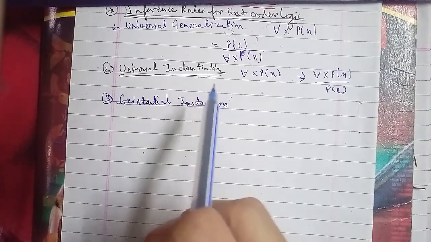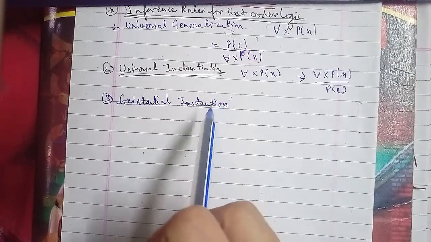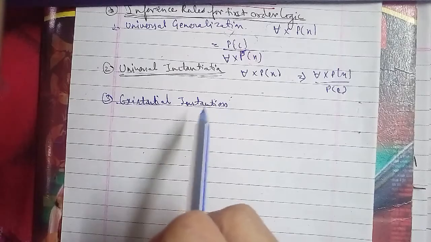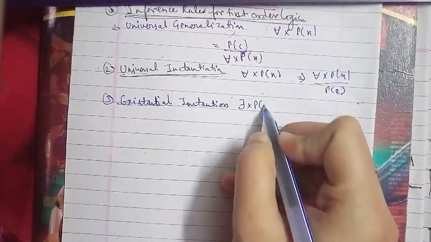The restriction with this rule is that the c used in the rule must be a new term for which P(c) is true.